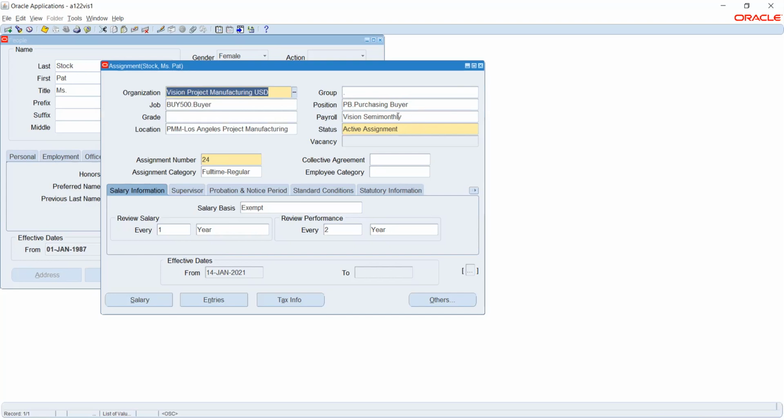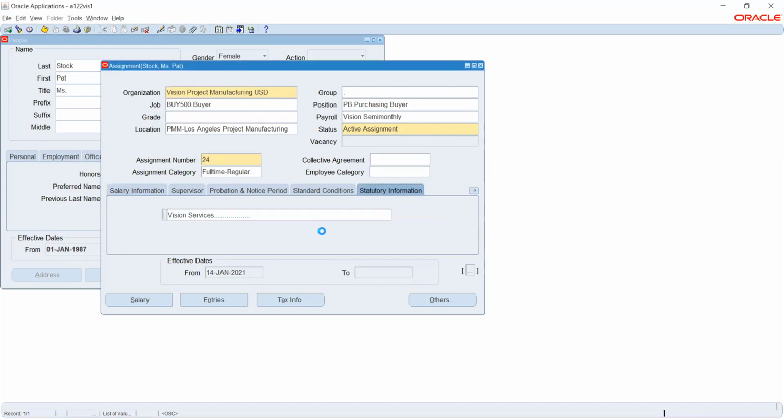So payroll is nothing but our entity by which we will be paying out the monthly salary. Okay, and then we will give the location, and apart from that, we also have a few additional information like the statutory information, supervisor, and probation or the notice period, so I can give those details as well. I have given Vision Services as an example.